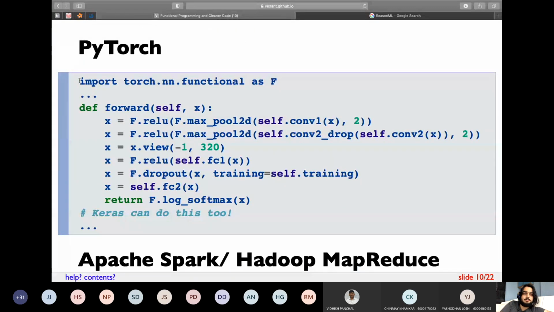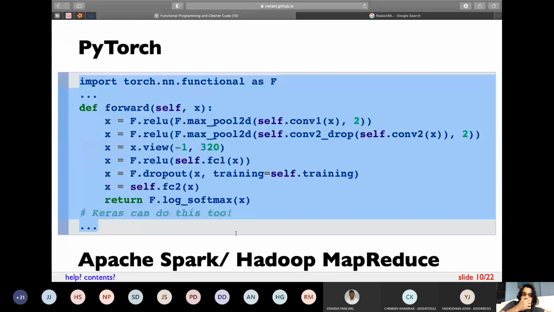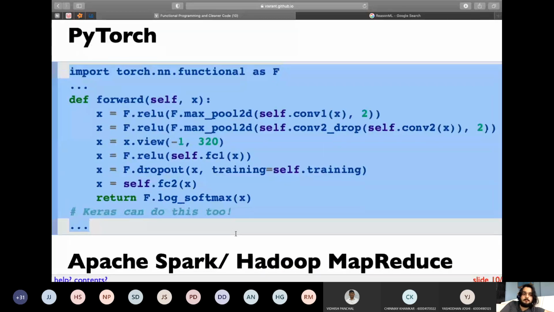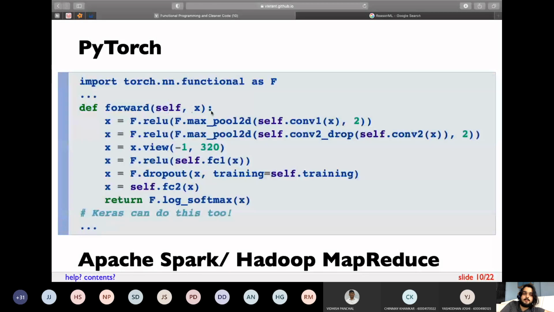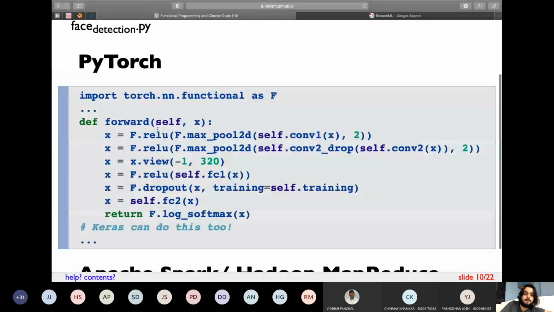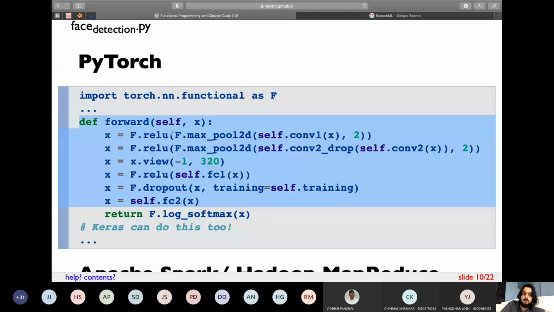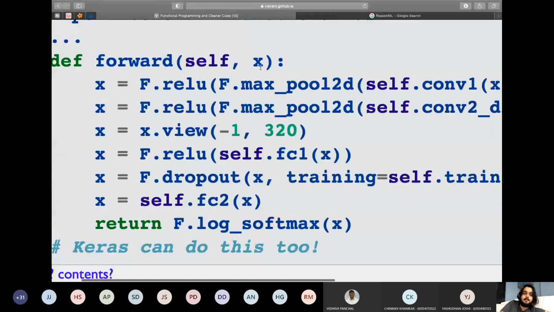So looking at this little program that I'll show you, this is a model which is written in PyTorch. What I'm doing is I'm applying ReLU activation twice to the same input. If you look at this program now, it satisfies all the conditions. It is not dependent on any global state. It does not have any side effects because it is not printing anything or doing something which it is not supposed to. And for a given input, it is applying a series of transformations, and then it is returning an output.